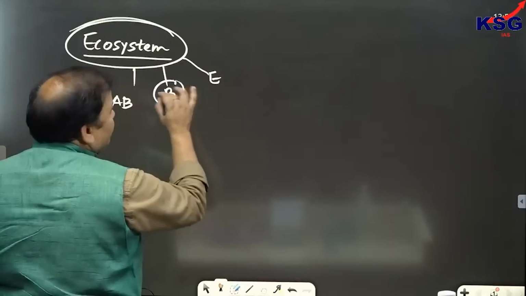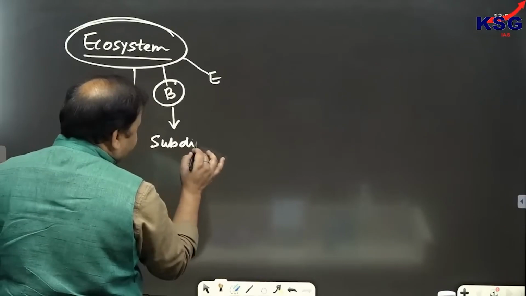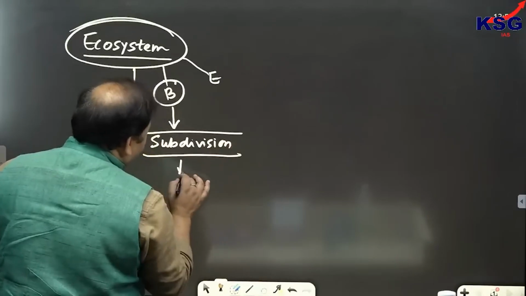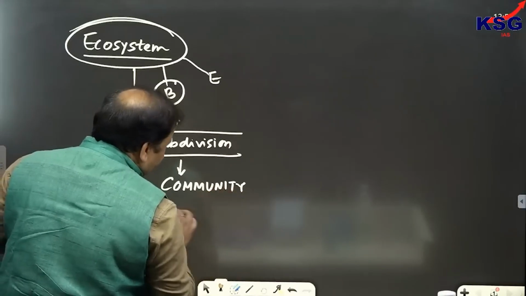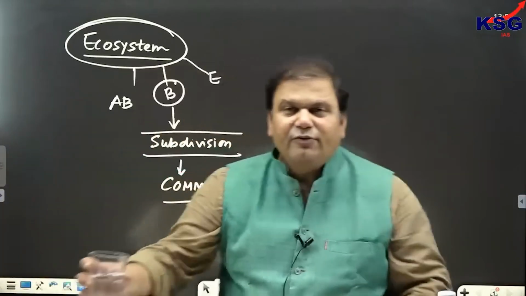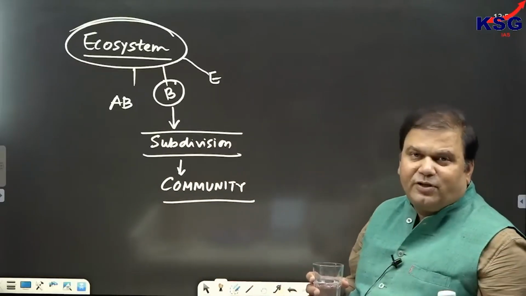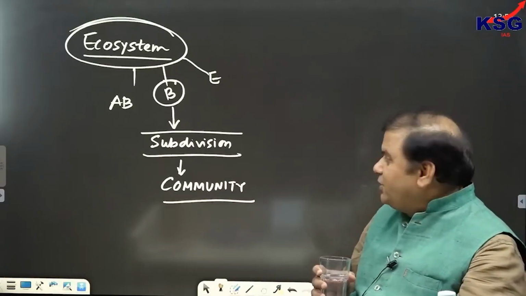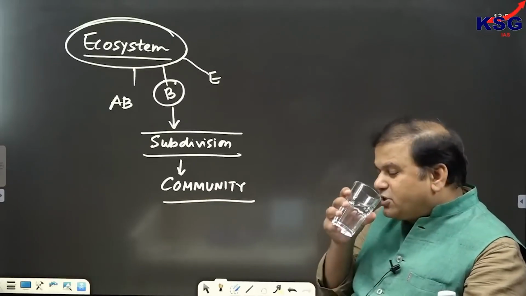Now, if we take only the biotic component and make a subdivision of the biotic component, this subdivision is referred to as community. Ecosystem is the fundamental unit of biosphere. There are three components of an ecosystem: biotic, abiotic and energy component. So if we take only the biotic component and make a subdivision of that component, that would be referred to as community.